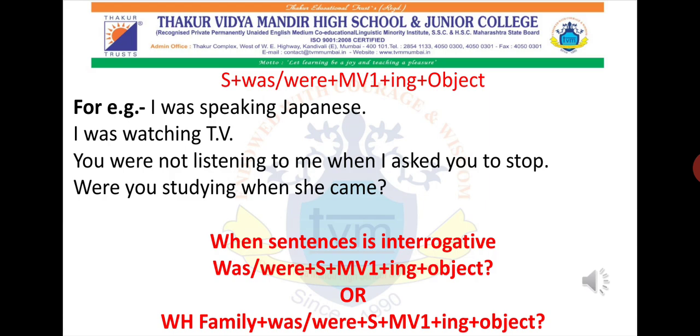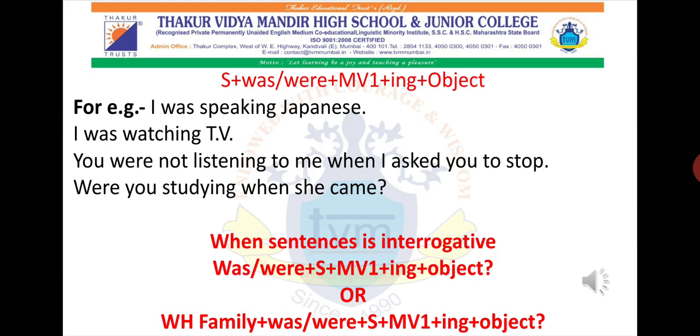If they tell you to convert that sentence and it should be in question mark only, then first you have to make use of the helping verb, then right after the helping verb will be your subject, then main verb plus ing, and then your object will come. Were is your helping word, you is your subject, studying is your main verb, first form plus ing, and the object is when she came.